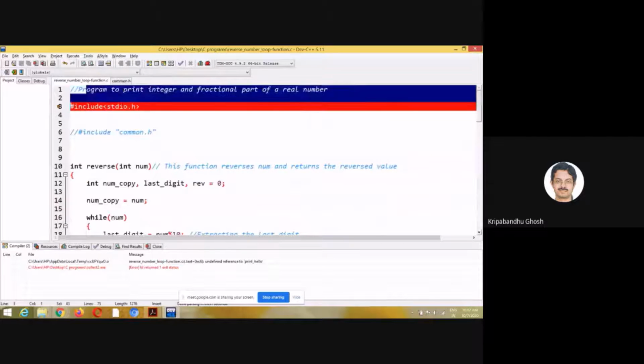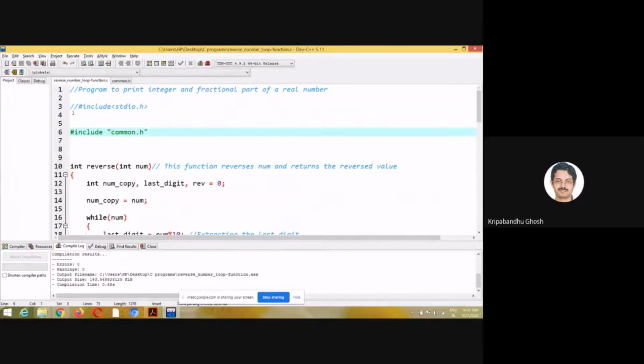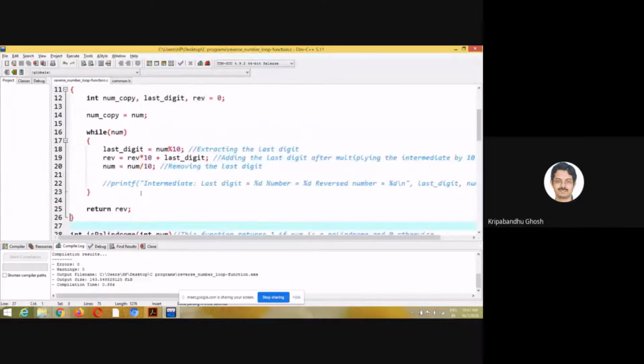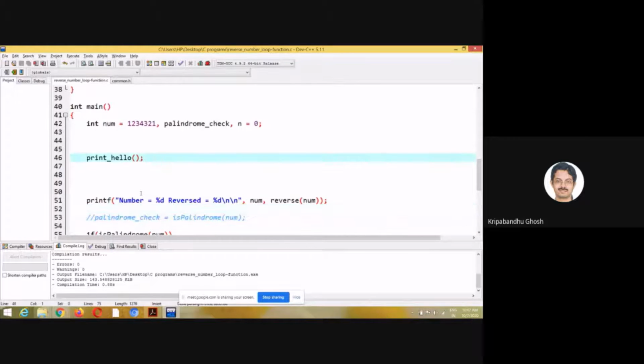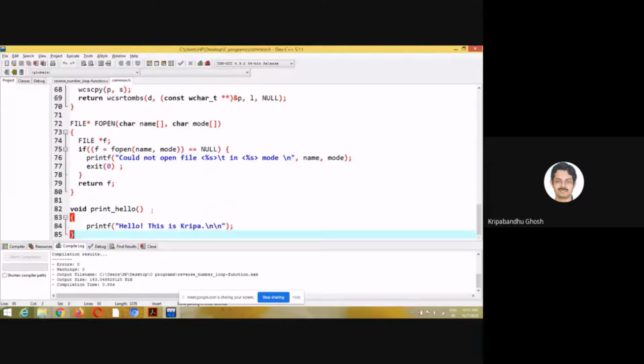So let me try to borrow this from common.h instead. Let's see if this works. You see that compilation is fine now. In common.h, I have written a function of my own, print_hello. This prints this, and I am using this print_hello here. I've already compiled this and I'm running it. You see that hello is getting printed here. If you can see. So basically, this is a toy example to demonstrate that you can write your own header files.